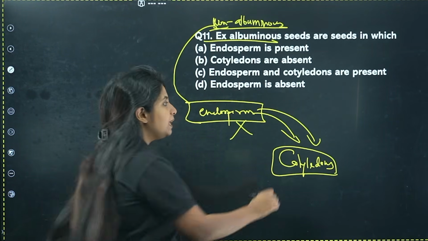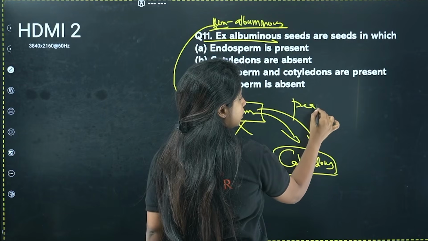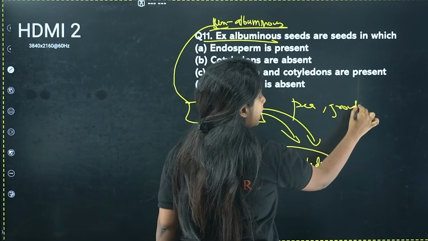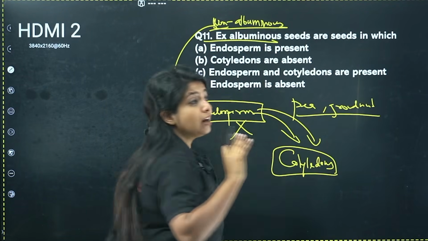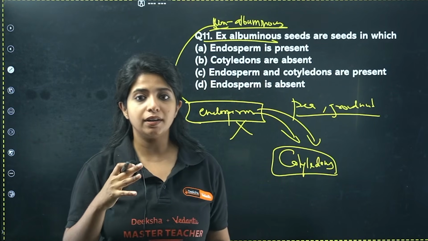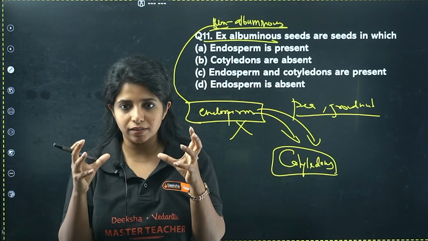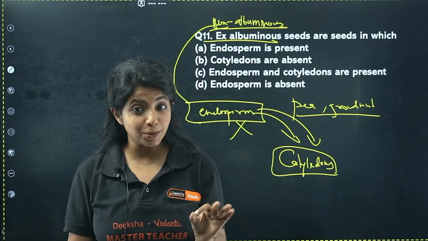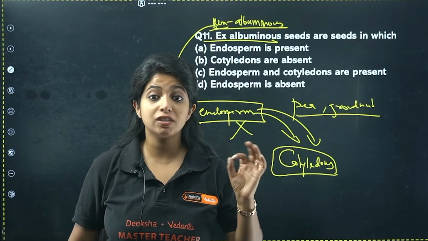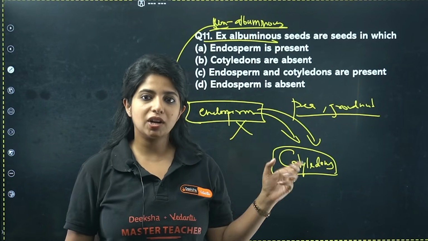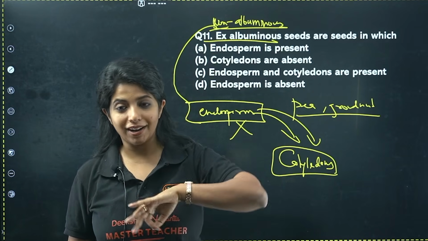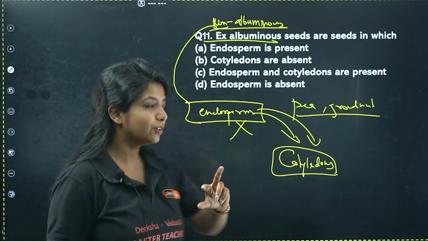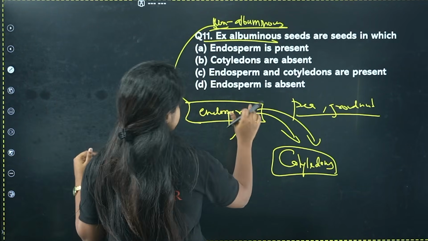Examples: you have pea, you have groundnut, everything comes under this category. Most dicots, as in the ones having two cotyledons, usually come under this category because they have made two cotyledons. Exceptions are there. There is castor, which is a dicot, but it does not come under this category. Castor comes in a different category. So please remember that. These types of small pieces of information are there.